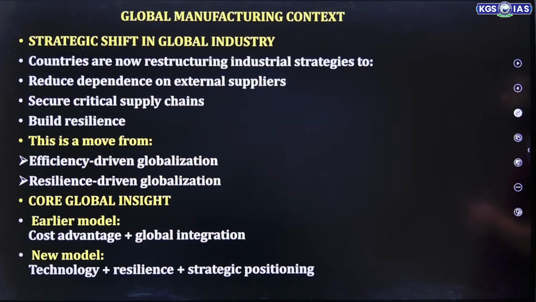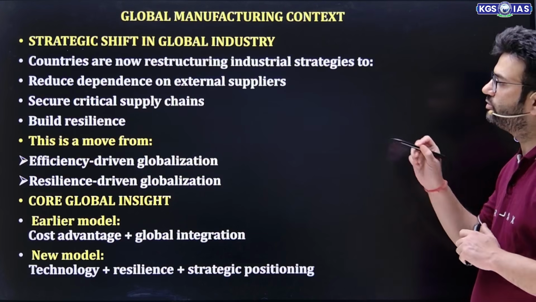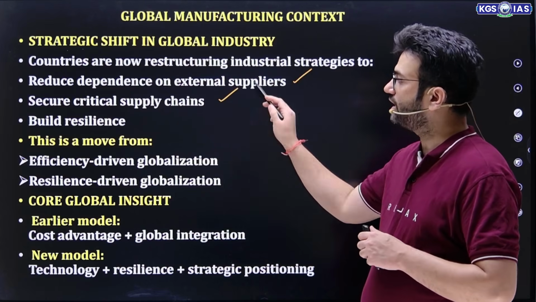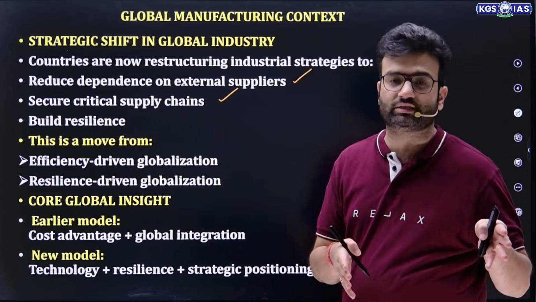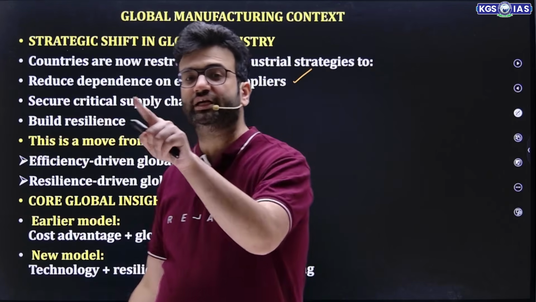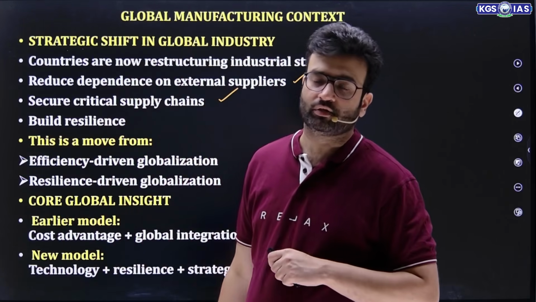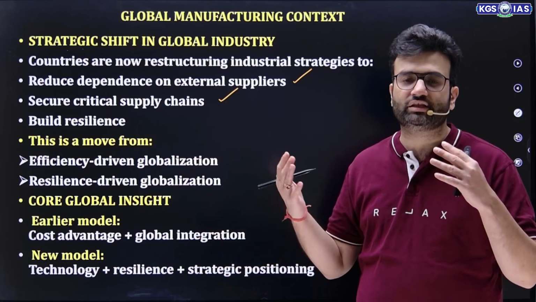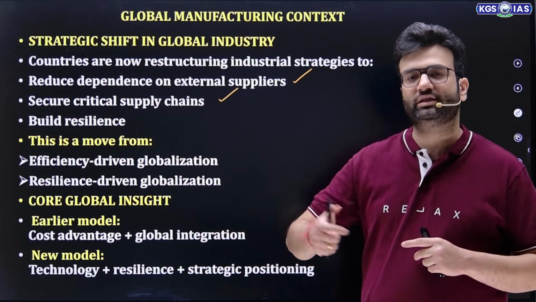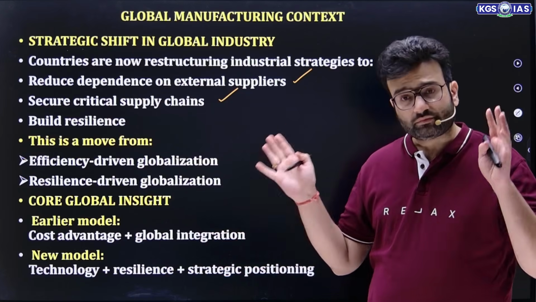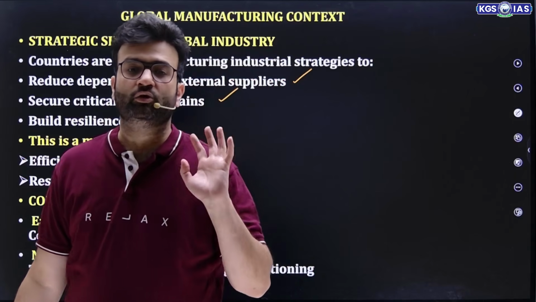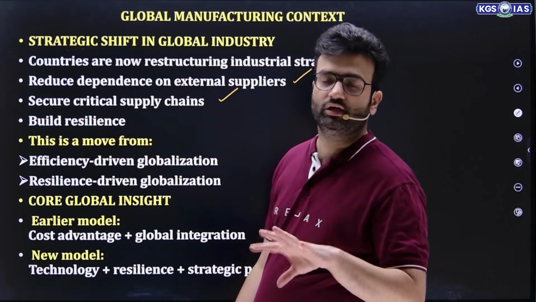Now, strategic shift in global industry. Countries are now restructuring industrial strategies to reduce dependence on external supply. They focus more on their own units and secure critical supply chains. They want to be part of the critical supply chain, and that's why the concept of friend shoring is becoming very popular right now. They don't want to be part of this multilateral world. They just focus on a few countries where they will get raw material on time, where their products have good demand, and they need to synchronize with those countries who are contributing a lot to their overall economic development.